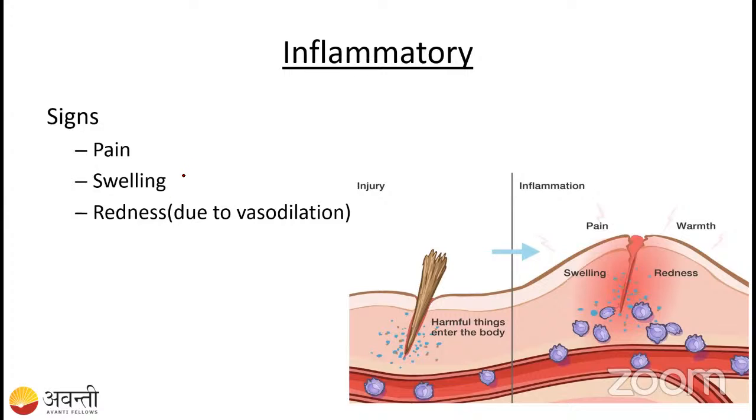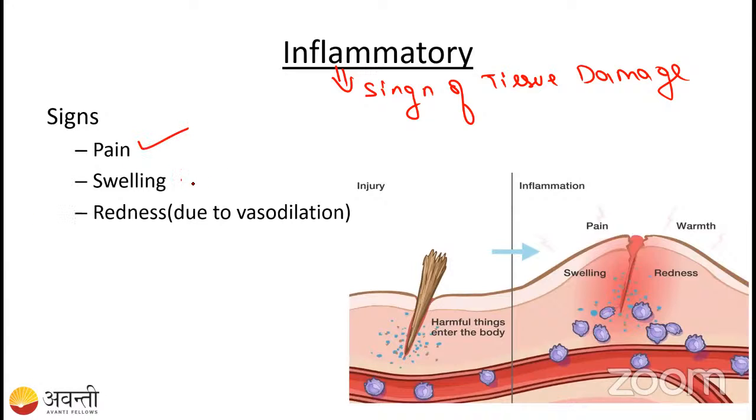Inflammation is nothing but a sign of tissue damage. If something happened to our skin, or some tissue was damaged, the signs given are pain, swelling, and redness. All these things we call inflammation.